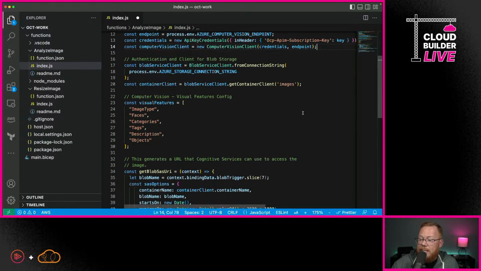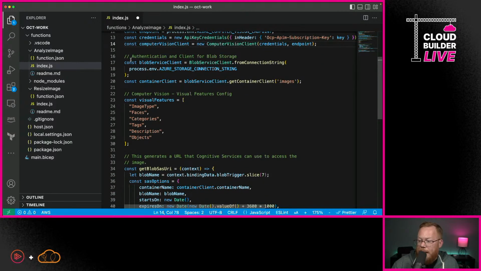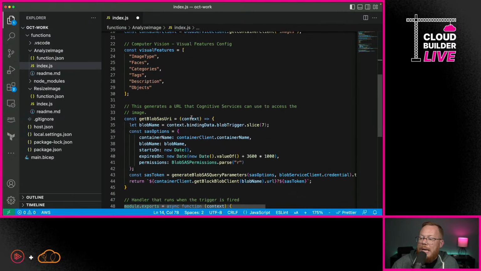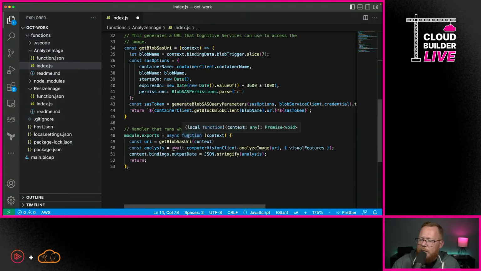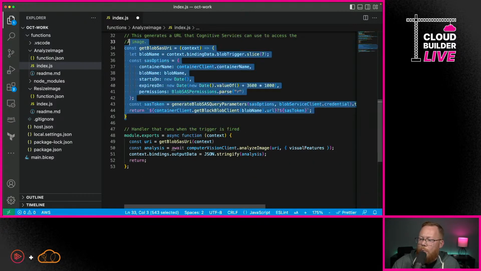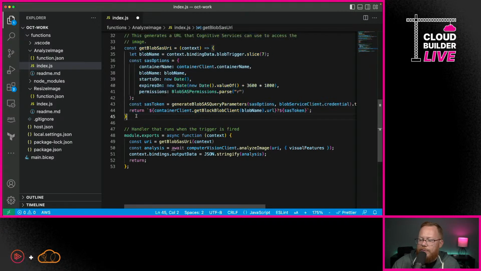Now we need to also get access into blob storage, and that's what the next little bit is about. I mentioned to you earlier that we can tell computer vision what we want it to look for. In this case, we want it to look for image type, faces, categories, tags, description, and objects. These are all the things we're telling it that we want it to look for. You can go look under the docs and see the list of everything that you can include with this. There's quite a few things you can list. Next, the whole point of this function right here is just to generate a link that gives cognitive services the permission to go in and grab our blob so that it can actually have access to it.